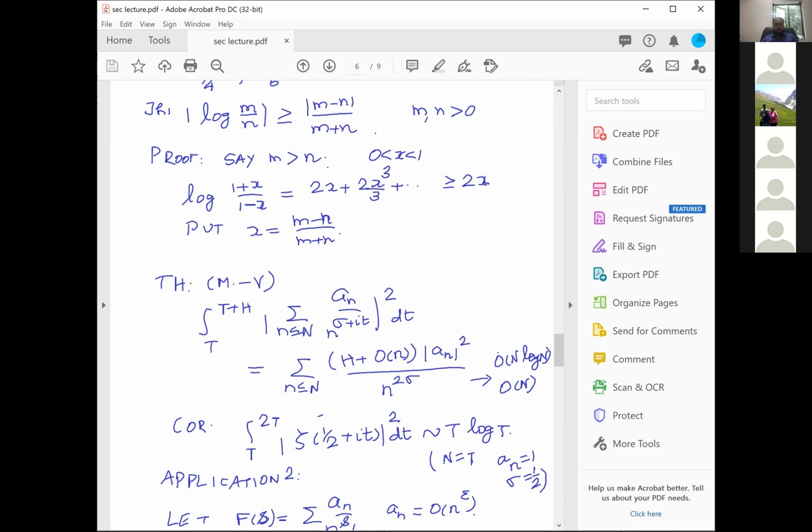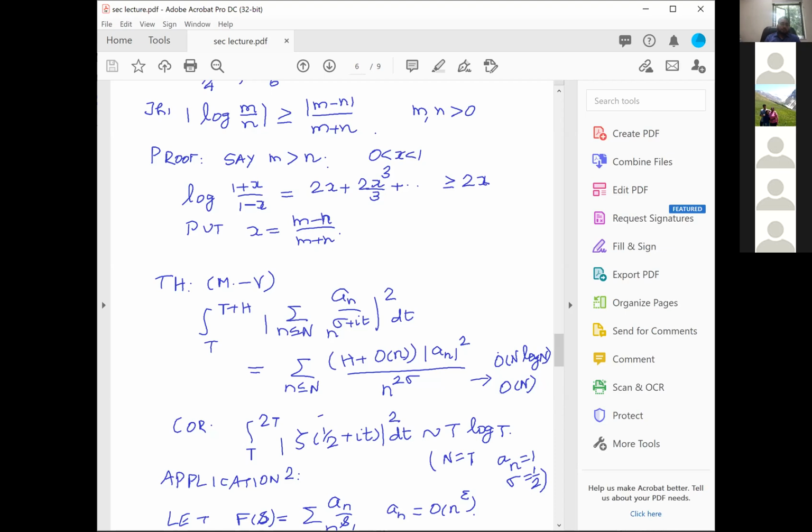Since the O term will be of the order T log T, I can't write it as that. Therefore, what I will end up with is T log T plus O of T log T. And that does not mean that the function is asymptotic to T log T. T log T plus O of T log T will not mean that it is asymptotic to T log T. But on the other hand, what happens if you have a little n there? If you have a little n there, then the error term is O of little n into modulus a_n squared, which is 1, by n to the power 2 sigma, which is n, and this little n cancels. Therefore, what you have is the summation n not exceeding T of 1, which is O of T. Therefore, Hardy's first approximation itself would give the error term to be O of T.